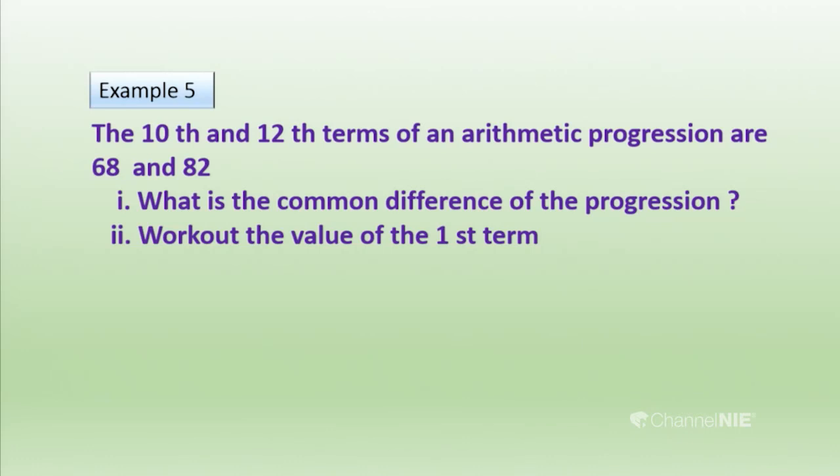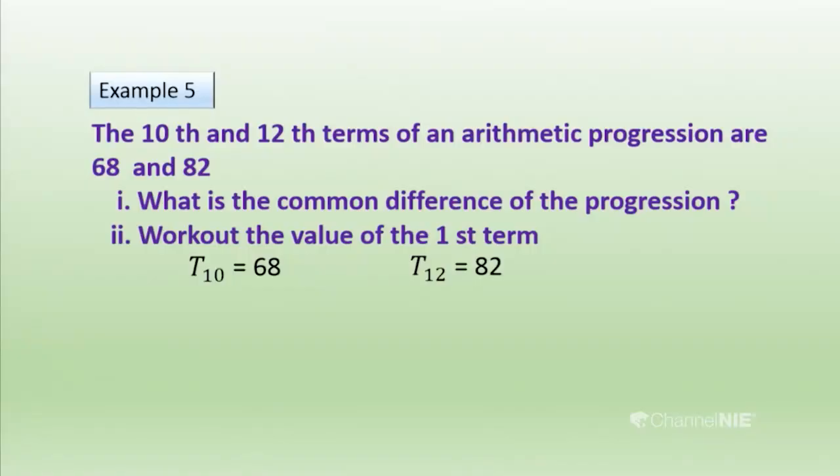We don't know the first term or other things, we only know the 10th and 12th terms. Just write them: T10 is the 10th term, equal to 68, and T12 is 82.